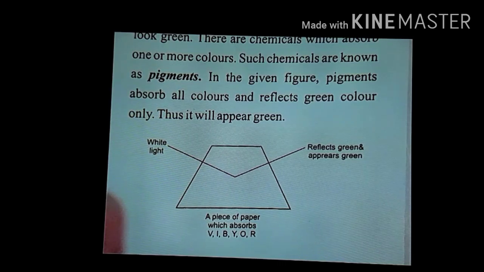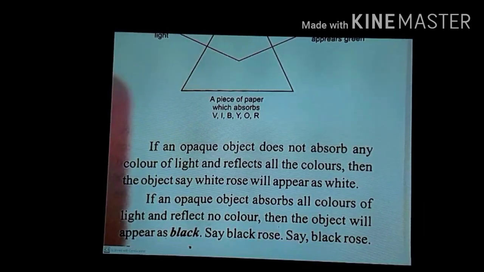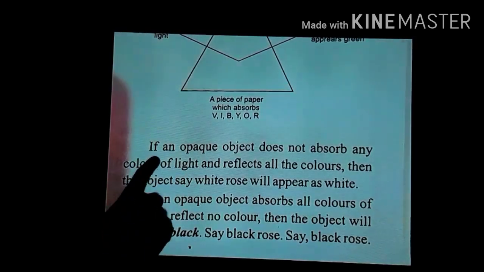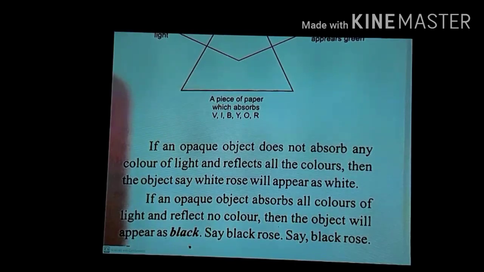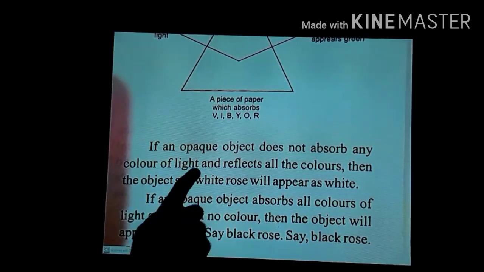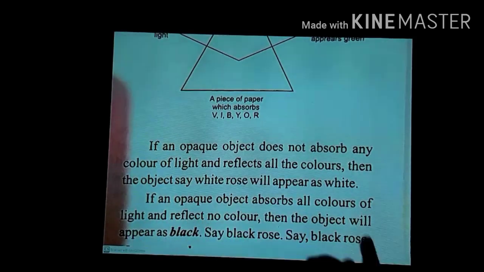So that is why different objects have different colors. It depends upon the reflection of the light, and which light the object reflects and reaches our eyes decides the color of the object. Now you can see why some objects appear white and why some other objects appear black. It is also explained here. If an object does not absorb any color of light, meaning it reflects all the colors of the light, then the object, say a white rose, will appear white.